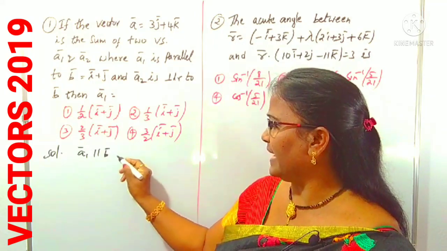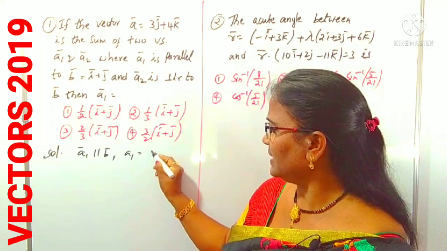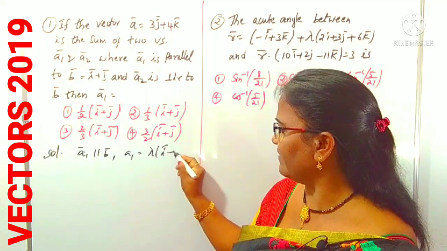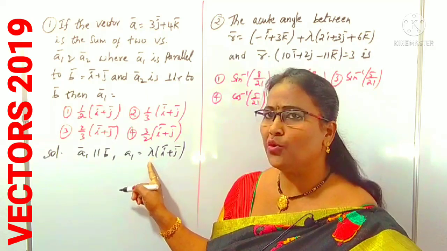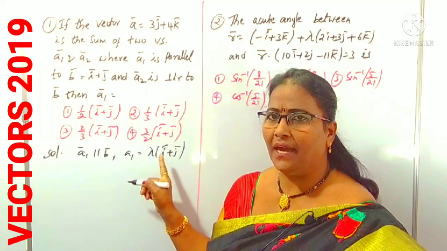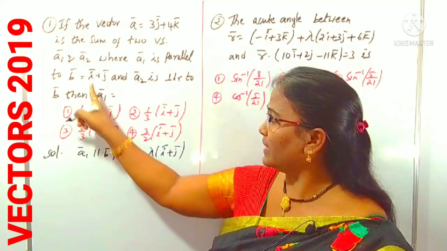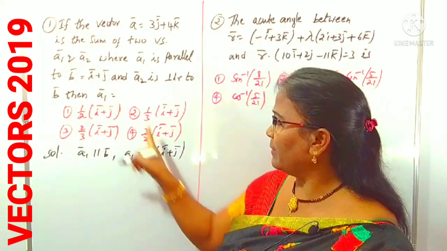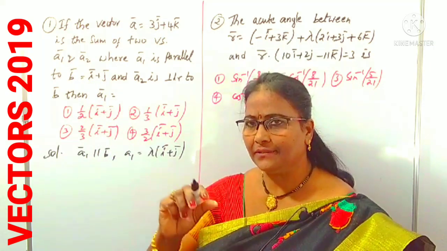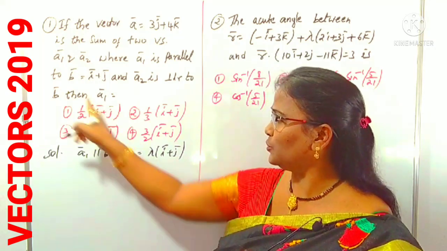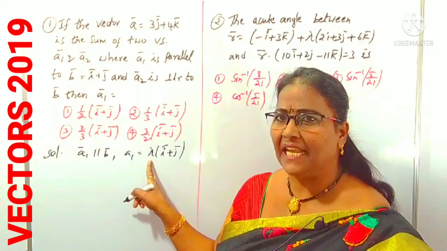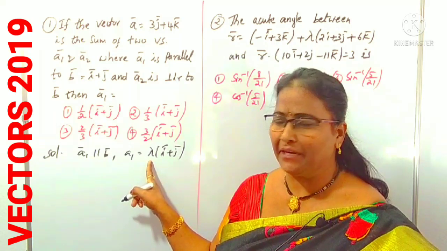That is, we can take a1 as lambda times i plus j. You know parallel vectors means the coefficients of i, j, k are in equal ratio, like lambda by 1 is lambda, lambda by 1 is also lambda. Like that we have to choose a parallel vector. This is one of the parallel vectors to b, where lambda is a scalar, any parameter.